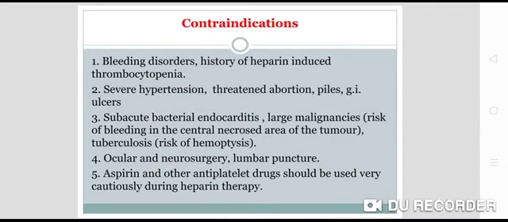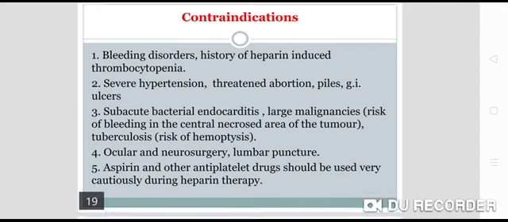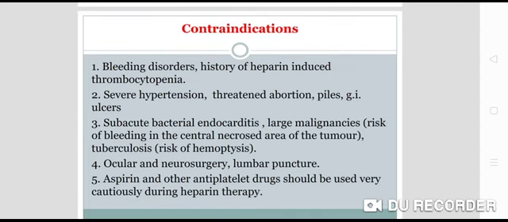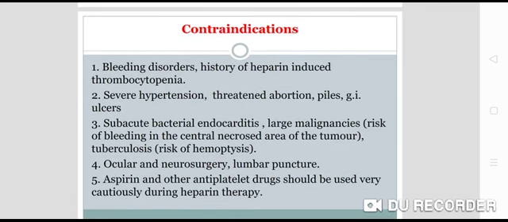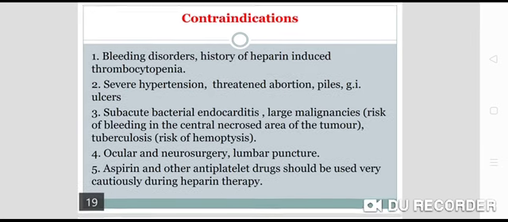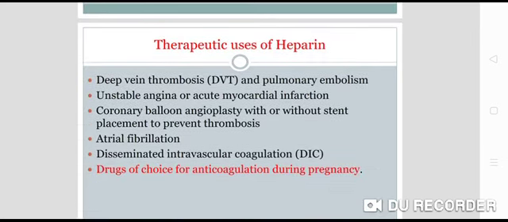Then contraindications: obviously it is contraindicated in bleeding disorders, if there is a history of heparin-induced thrombocytopenia, severe hypertension, threatened abortion, piles, GI ulcers, subacute bacterial endocarditis, and large malignancies, because there is a risk of bleeding in the central necrosed area of the tumor. Tuberculosis, there is a risk of hemoptysis. Ocular and neurosurgery, lumbar puncture. Aspirin and other antiplatelet drugs should be used very cautiously during heparin therapy. So these are all the contraindications, whether absolute or relative.